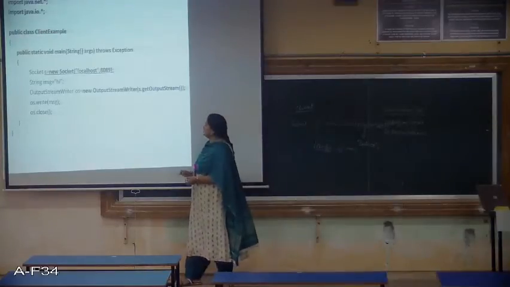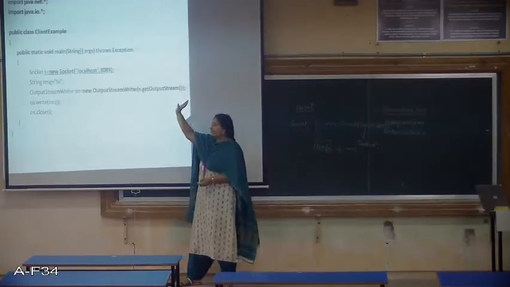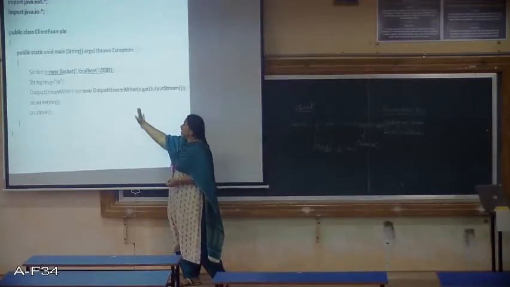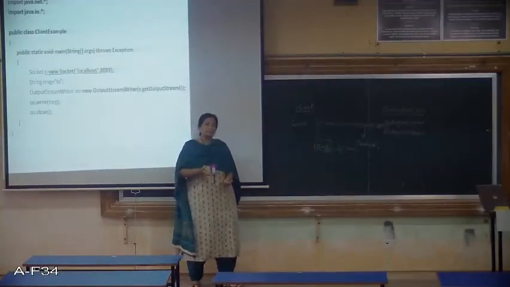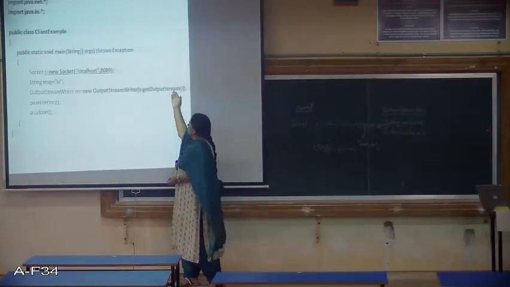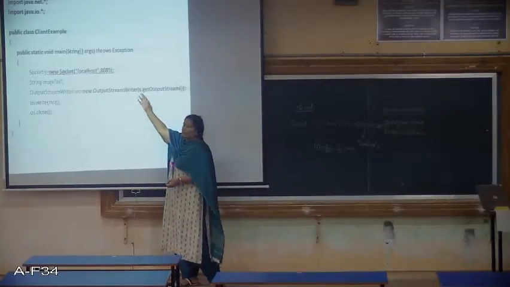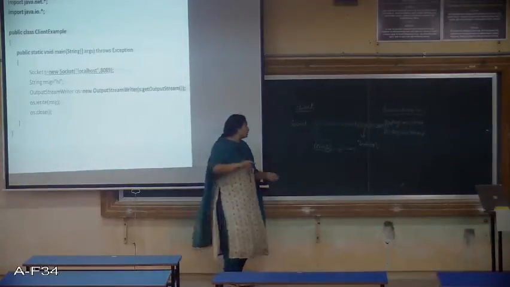So as I mentioned, a socket will have two things, that is, output stream and input stream. Since the client wants to send something, we need to get the output stream of the socket. What is S here? S is the socket that we have created here.